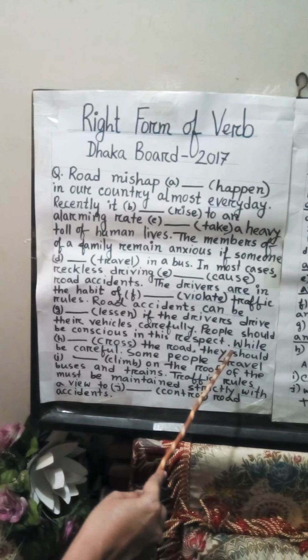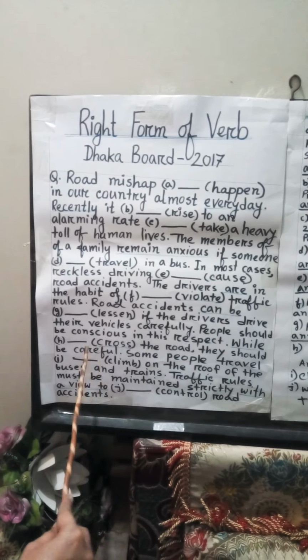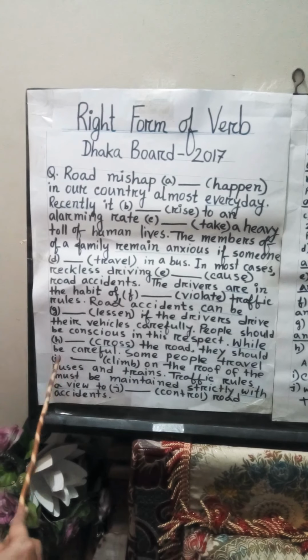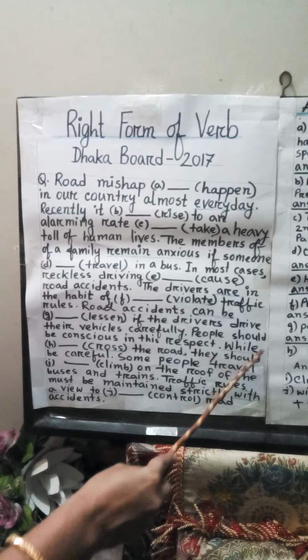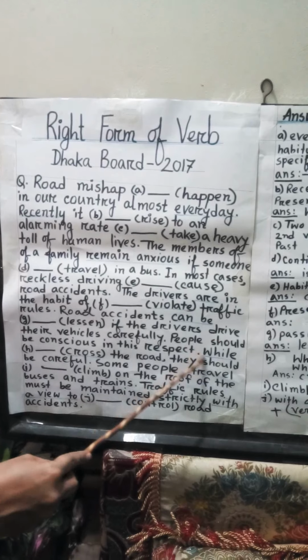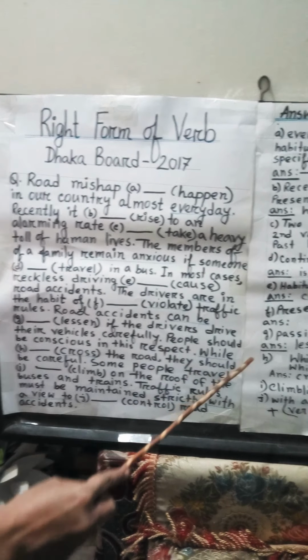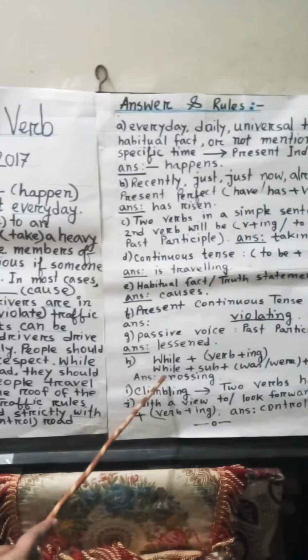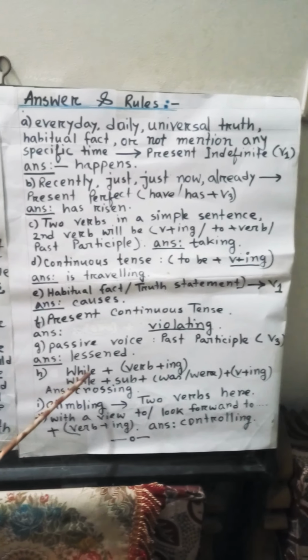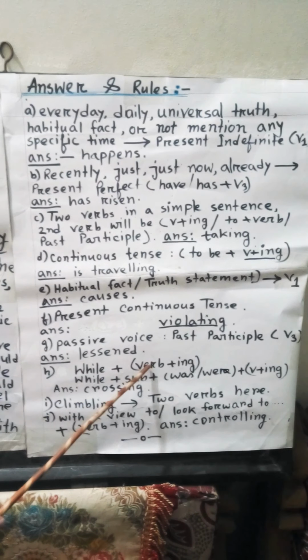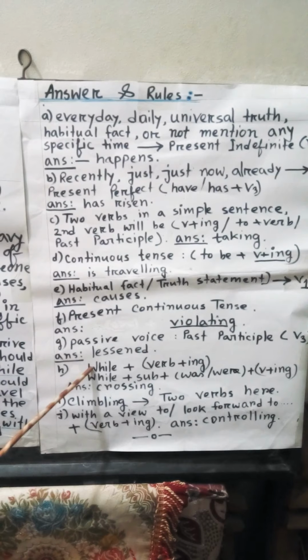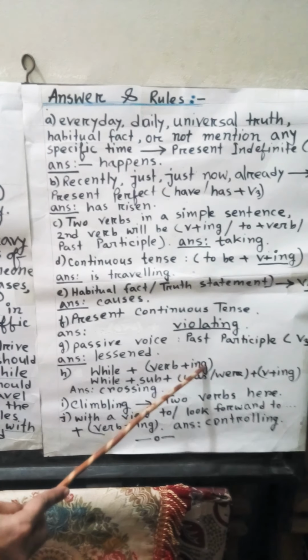Now the sentence here, while cross the road they should be careful. When we see this type of word, while, there are two rules for using a verb with while. If the verb comes directly after the while, in that case we will use ing.